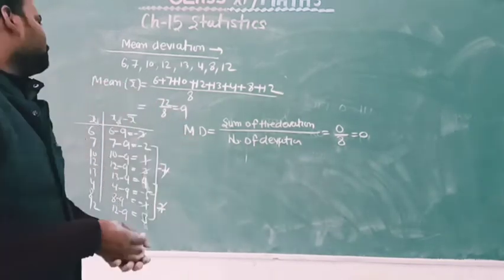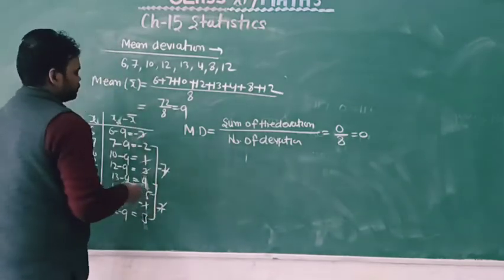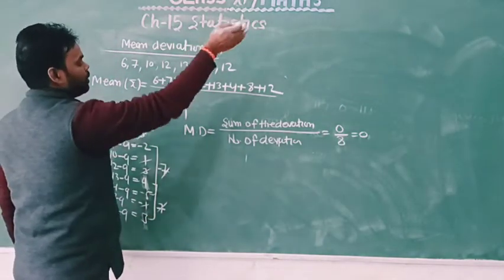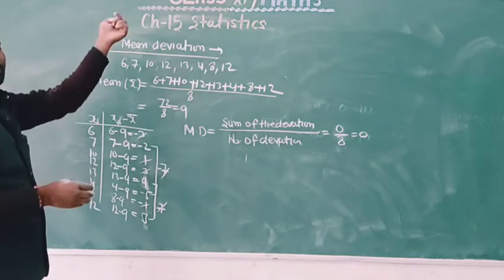Okay. So find the sum of the deviation. We take the absolute value.